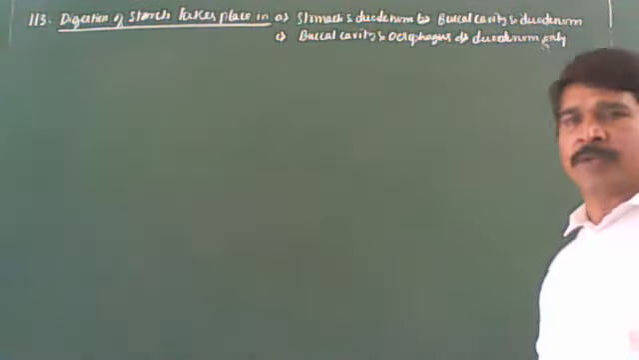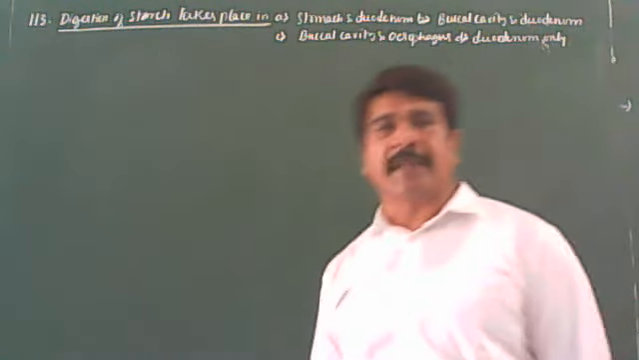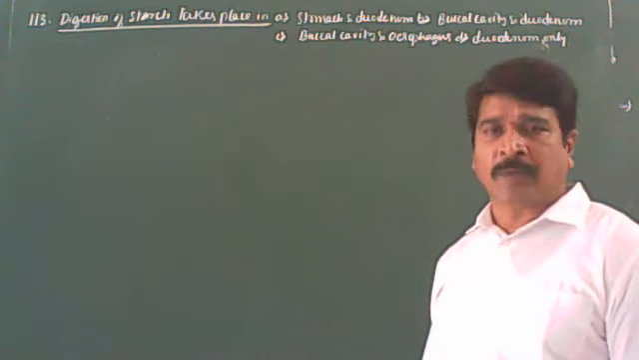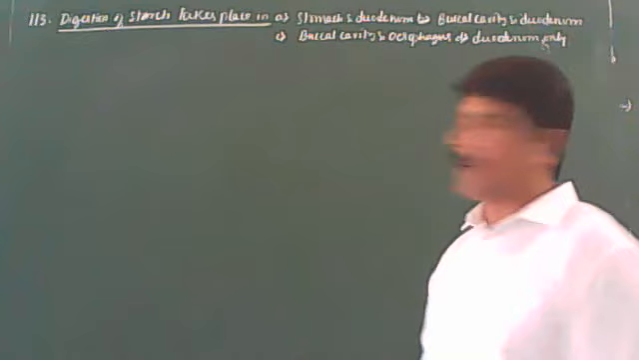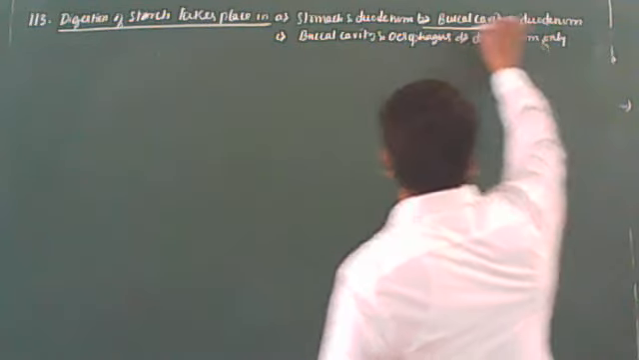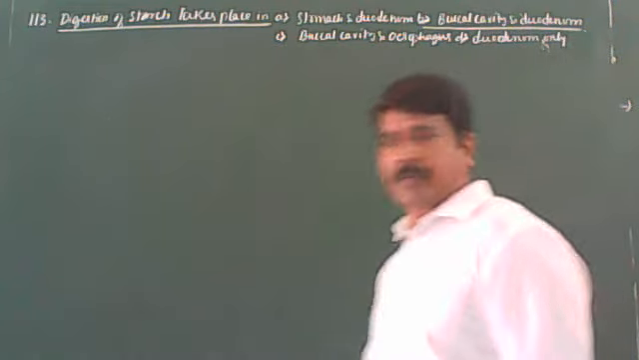Then in the duodenum, you know that the intestinal juice contains sucrase, lactase, and maltase. They also help in the digestion of sucrose, maltose, and lactose. All are carbohydrates only. So the answer is buccal cavity and duodenum. That we should keep in our mind. I think it is very clear for you.